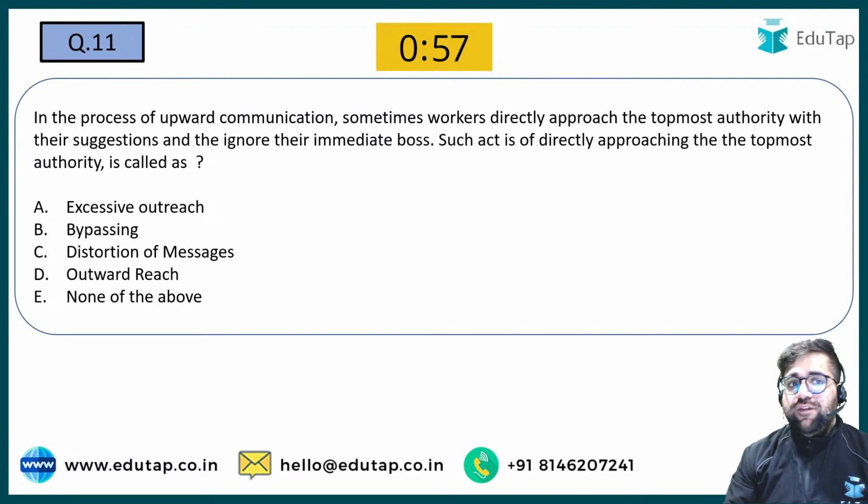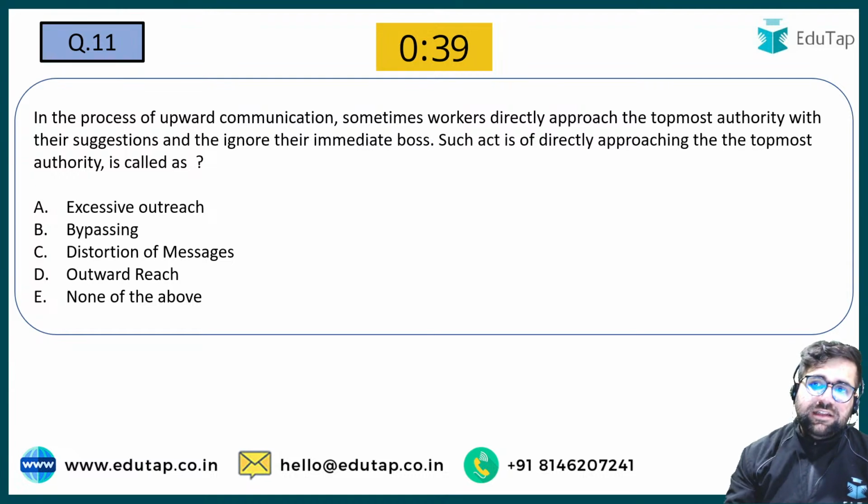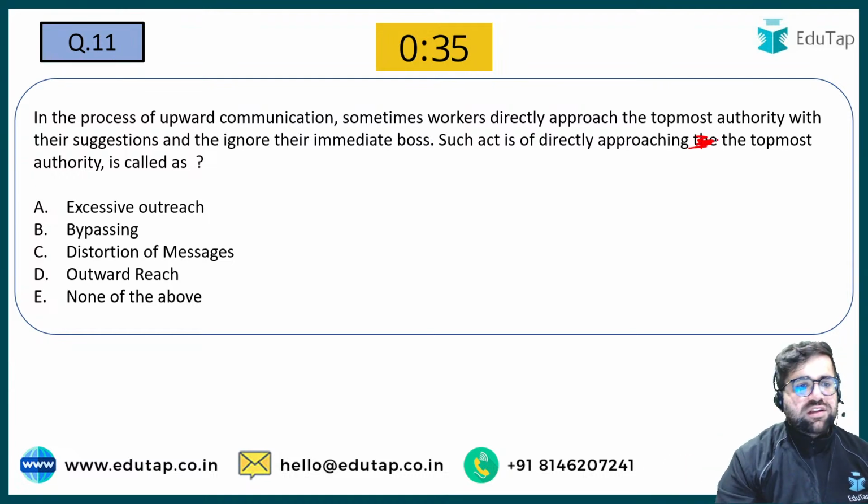In the process of upward communication, sometimes workers directly approach the topmost authority with their suggestions and ignore their immediate boss. Such an act of directly approaching the topmost authority is known as what?